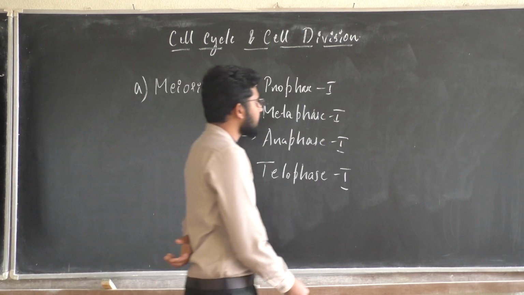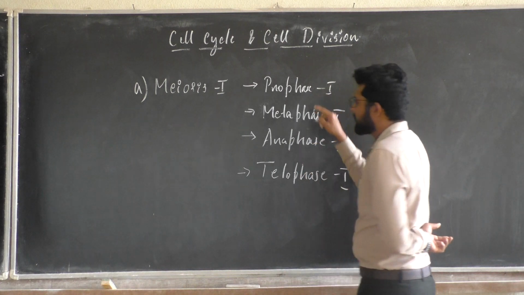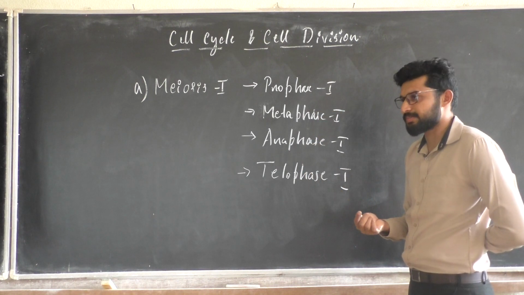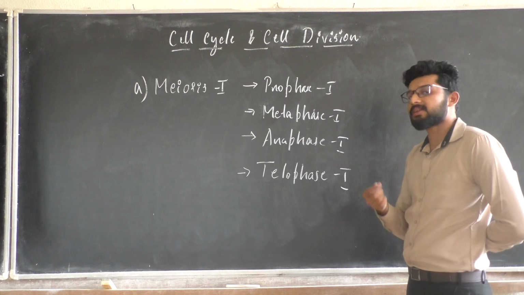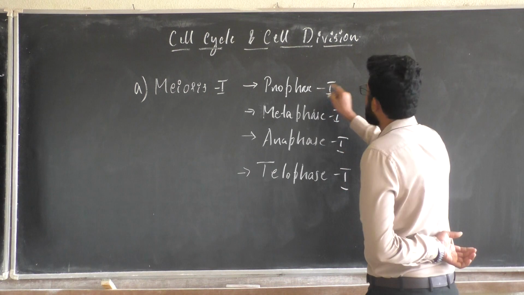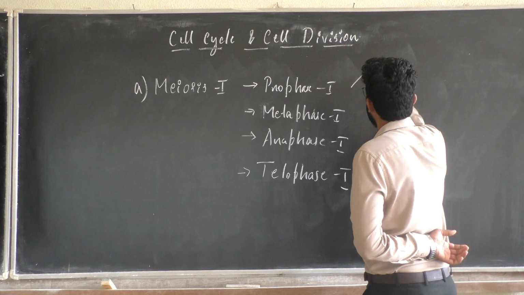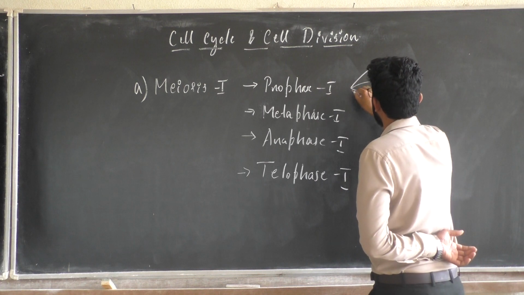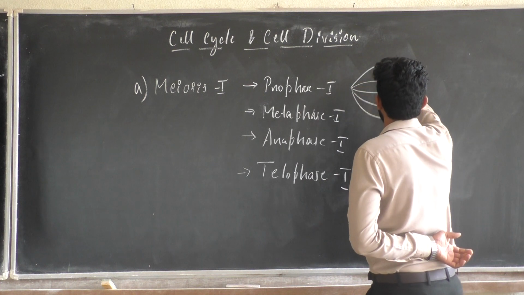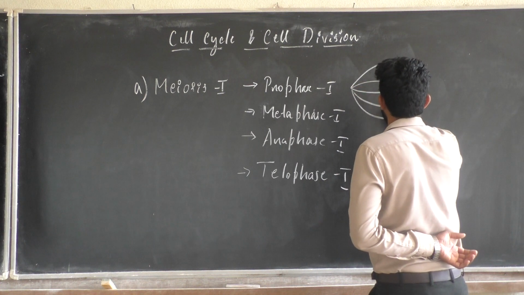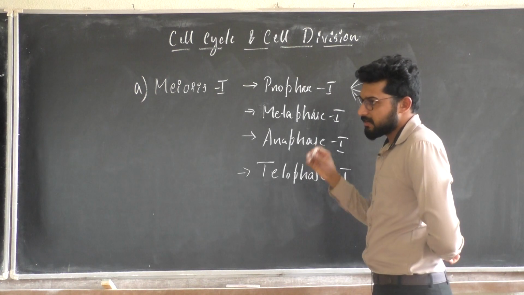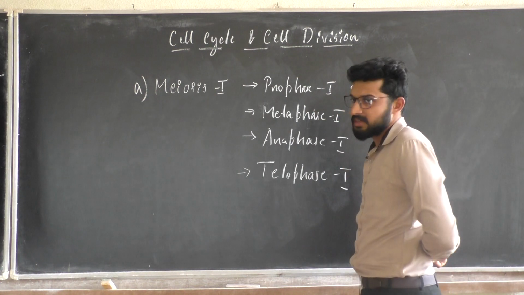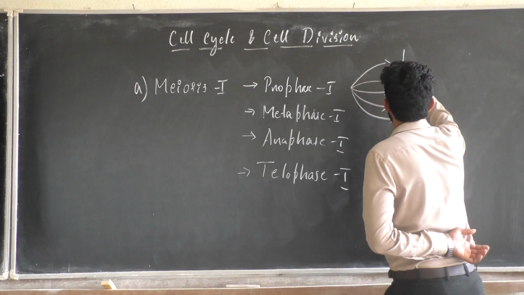And again, in the case of prophase 1, I have many steps based on the appearance of chromosomes. In prophase 1, I can find 5 categories. What are my 5 categories? The first stage which comes under prophase 1 is called leptotene.